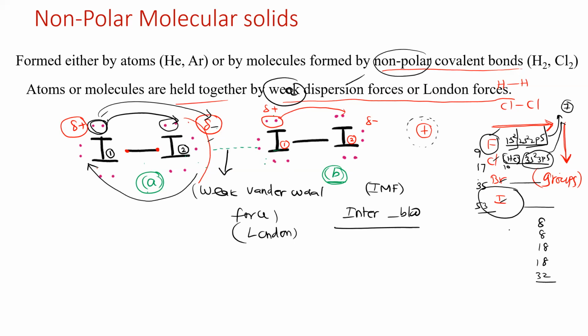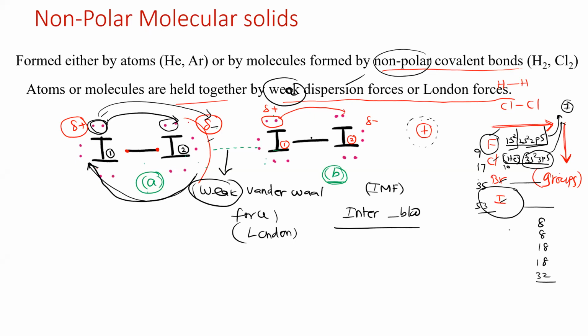Why is it called a weak force of attraction? Because at any point of time the molecule may lose the force of attraction. If the electrons go back to their original position, there is no positive and negative charge separation. If there is no charge separation in the molecule, there is no force of attraction between the two molecules.